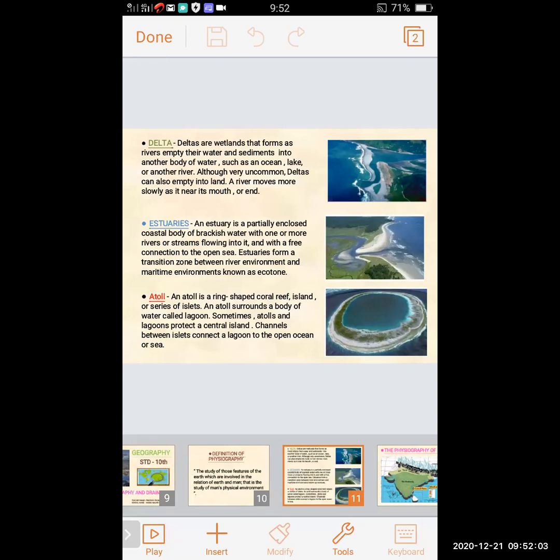Now atoll. An atoll is a ring-shaped coral reef island or series of islets. An atoll surrounds a body of water called a lagoon. Sometimes atolls and lagoons protect a central island. Channels between islets connect a lagoon to the open ocean or sea.